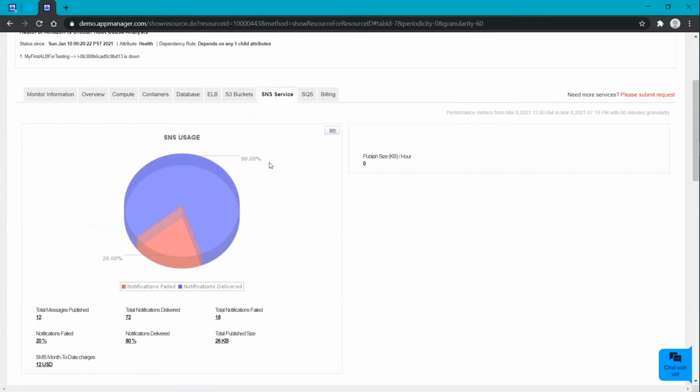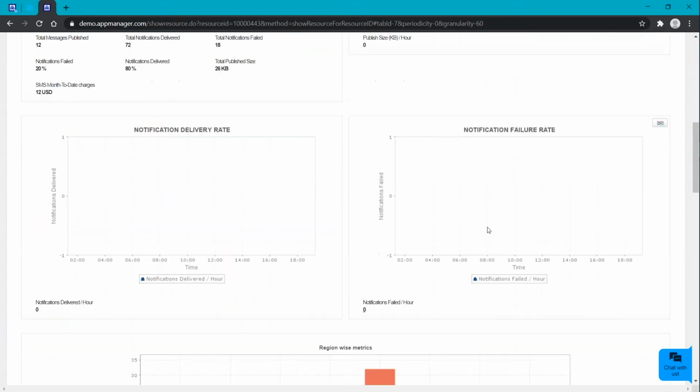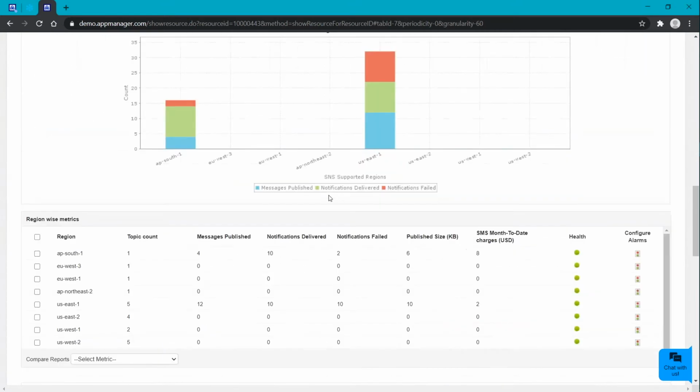And the next tab will be regarding our SNS, and this SNS monitor helps users achieve high delivery rates of notifications by monitoring every component like message throughput, delivery rate, and if a notification has failed, and you can know more about the networking of your message notifications. And by using the region wise and the topic wise metrics, you can focus on the targeted users.